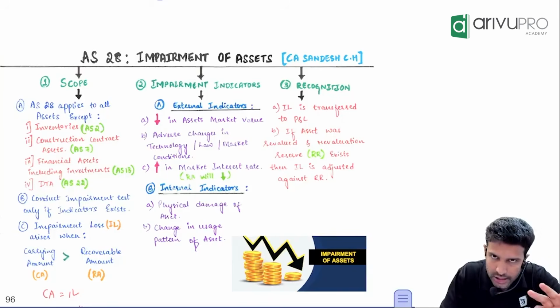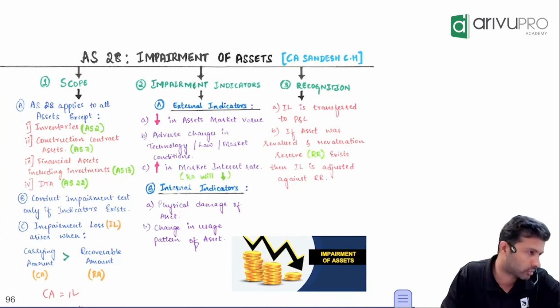There is a concept here called impairment loss. There is only one concept here called impairment loss. There is no impairment gain. There is only impairment loss.